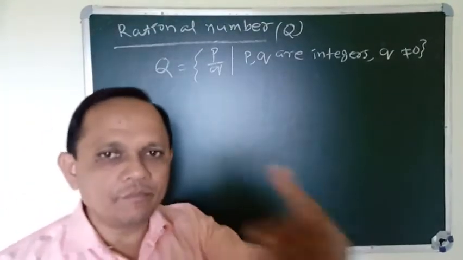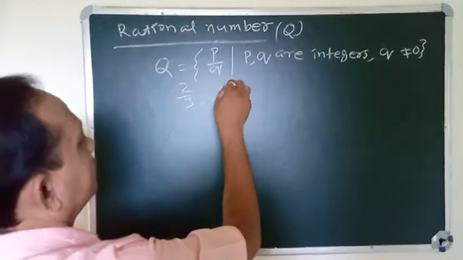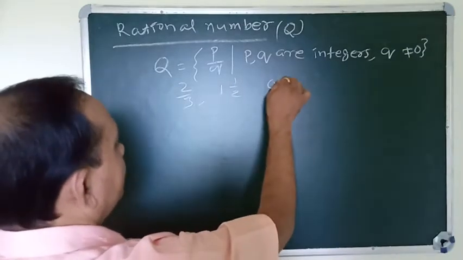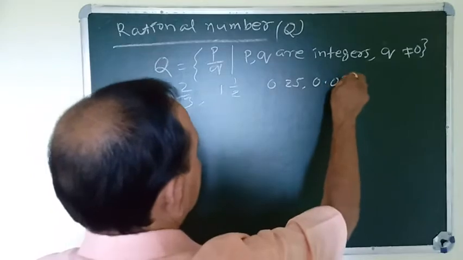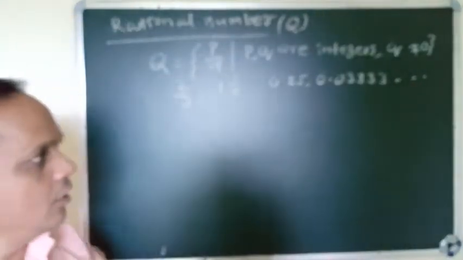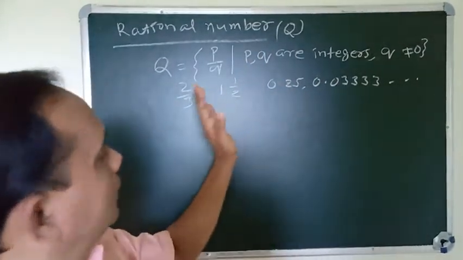Examples are 2 by 3, 1 by 2, 0.25, 0.0333 and so on. These are all rational numbers.